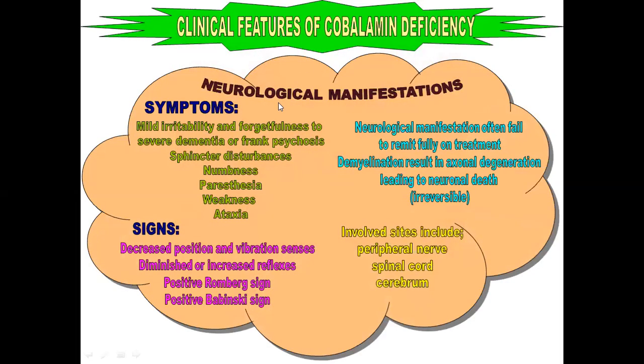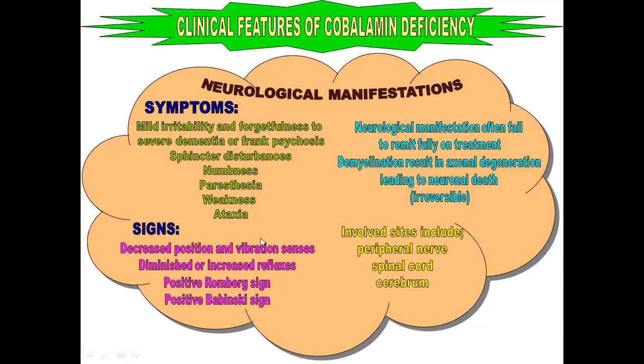Then there are neurological signs. The manifestations include mild irritability and forgetfulness to severe dementia or frank psychosis. Then there are sphincter disturbances. The patient feels numbness, paresthesias, weakness, and ataxia. And the signs include decreased position and vibration sense, diminished or increased reflexes, positive Romberg sign, and positive Babinski sign.